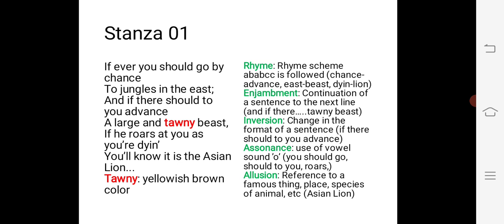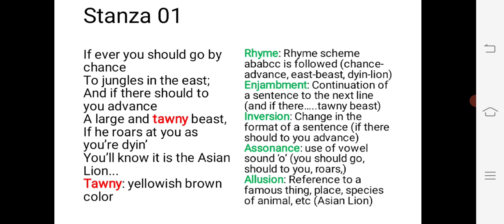Now we move towards the first stanza of the present poem, that is How to Tell Wild Animals. If ever you should go by chance to jungles in the east, and if there should to you advance a large and tawny beast, if he roars at you as you are dying, you will know it is the Asian lion.